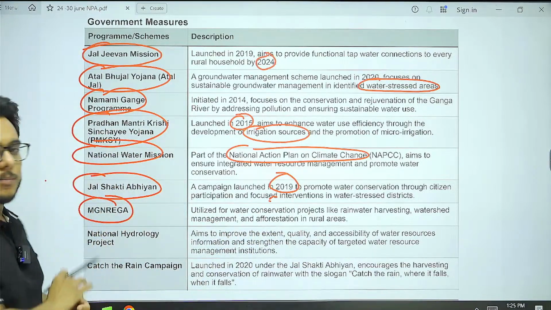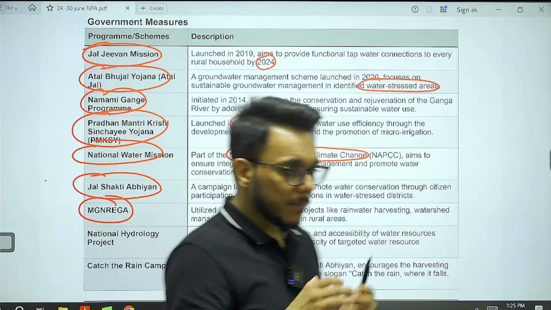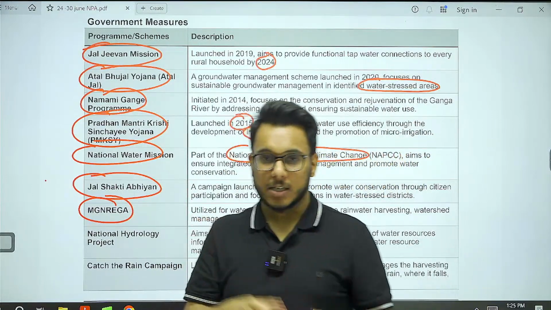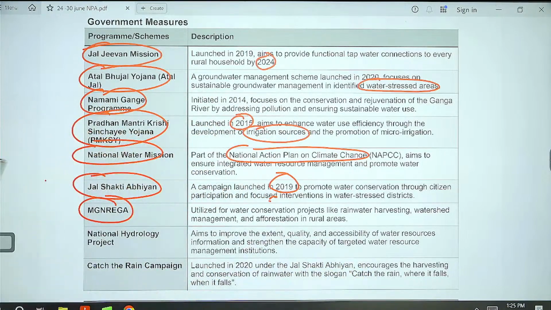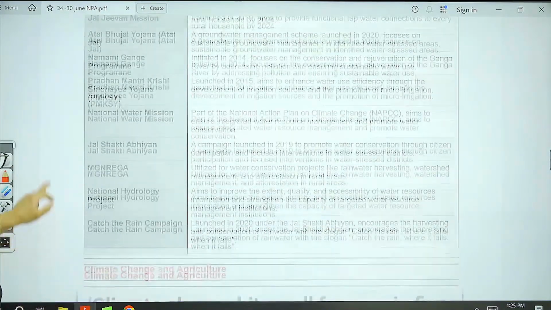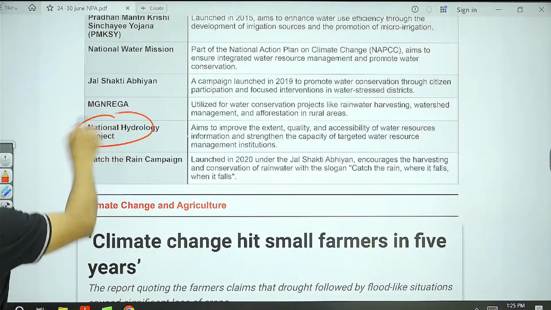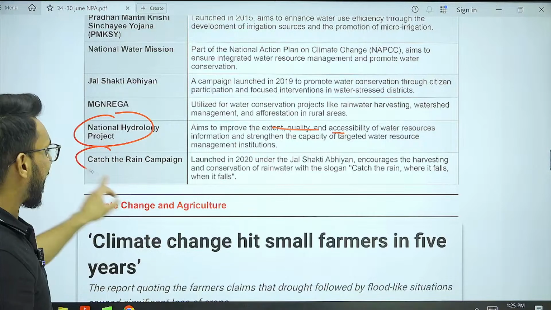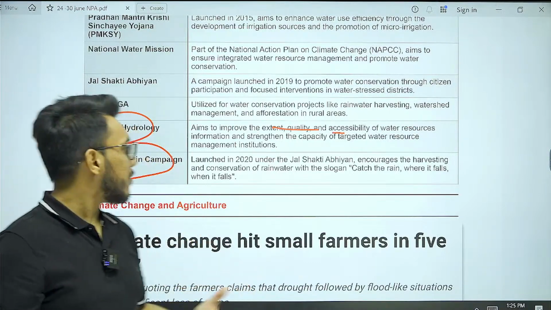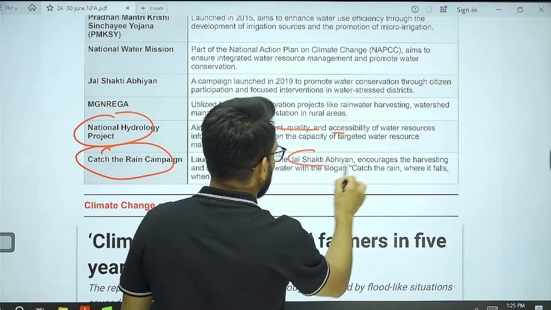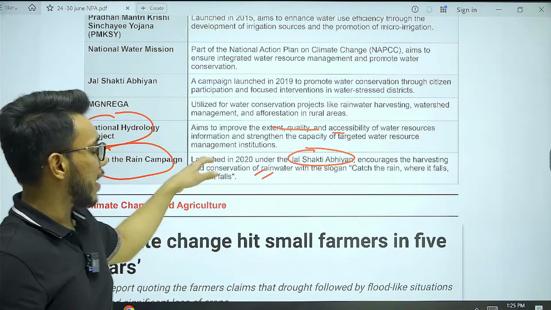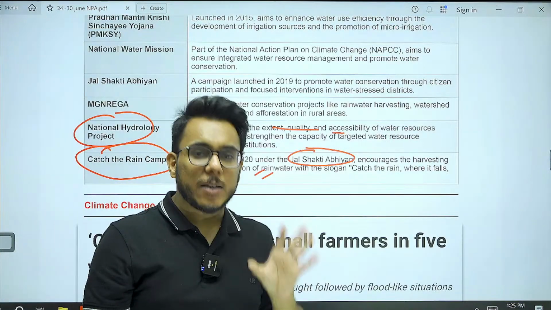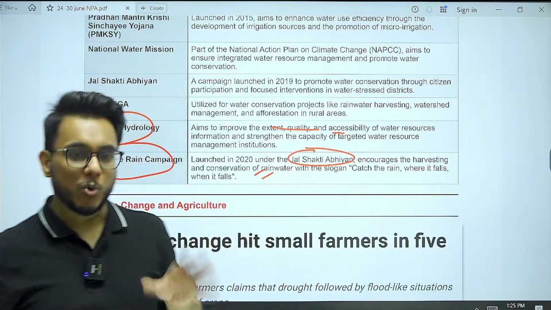Then MGNREGA, where initiatives are taken for the revival of water bodies and ponds, and rainwater harvesting initiatives are taken. National Hydrology Project is there, which aims to improve the quality and accessibility of water resources. And then there is the Catch the Rain campaign for conserving rainwater. Launched under whom? Jal Shakti Abhiyan. It focuses on rainwater harvesting and rainwater conservation. Only one line you need to know about each of these.